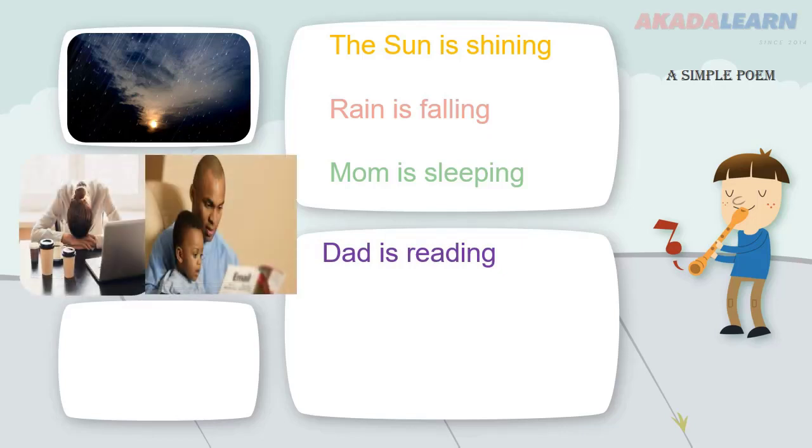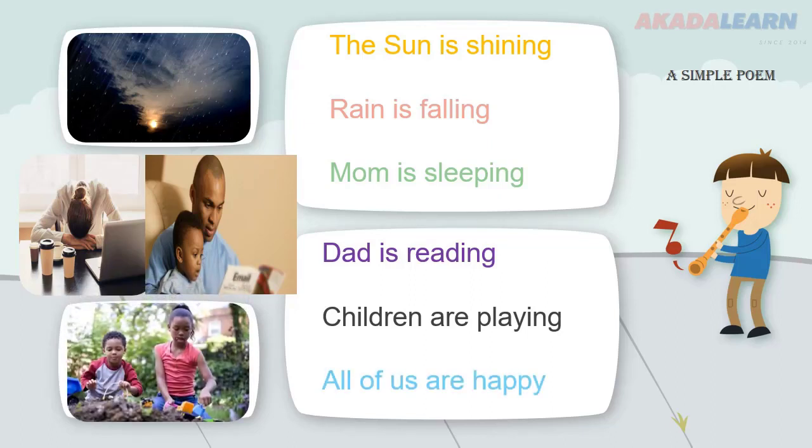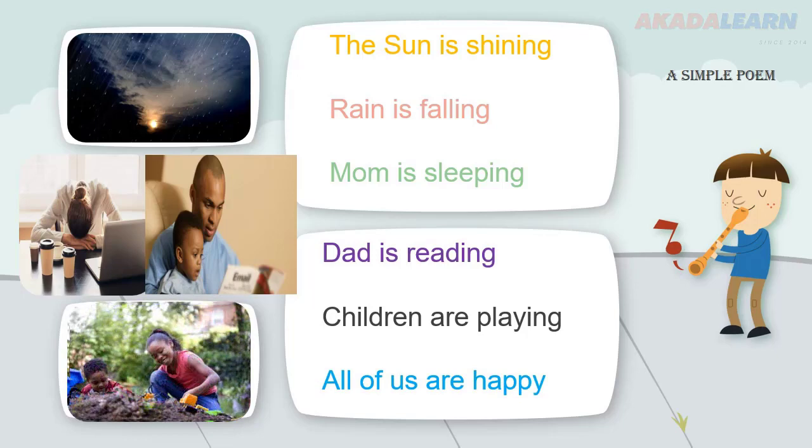Dad is reading. Children are playing. All of us are happy. All right. So let's look at the poem again and all the sentences within the poem.